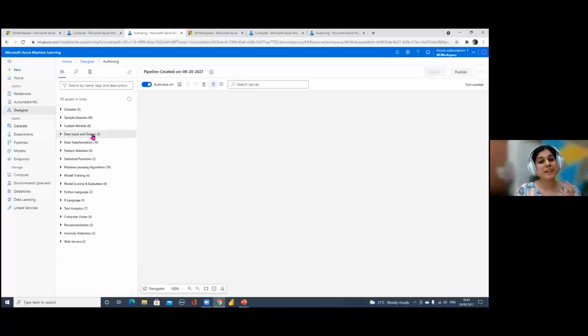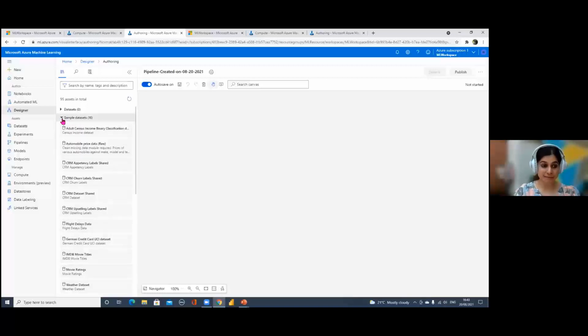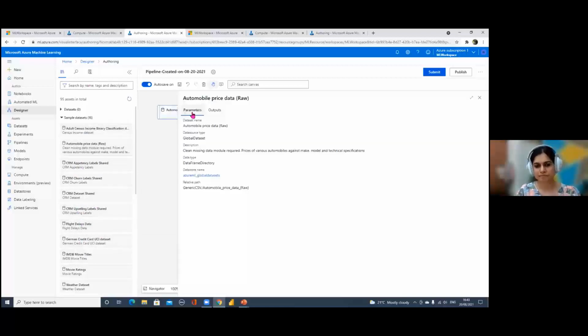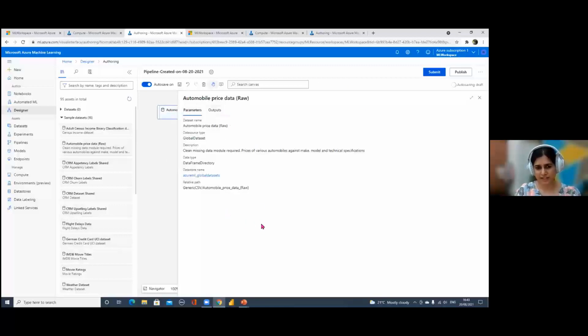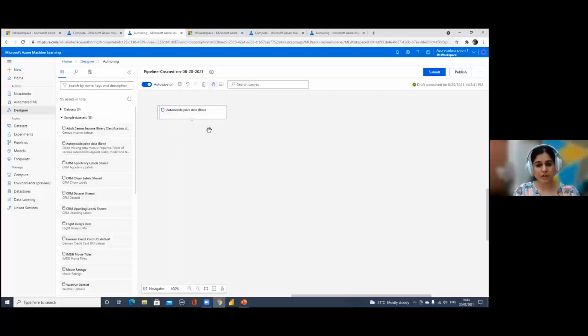We'll start with bringing in the data first. I'll be using a sample data set on automobile pricing data provided by Microsoft. These just seem to be like nodes to me, so basically you can just drag and drop them here. Once I drag the automobile price data, I get this kind of information, like the name of the data set. It is a global data set because I think it is freely available on the internet, so you can get it from other places as well. I think it's available in a machine learning repository somewhere. So this is basically the automobile data.